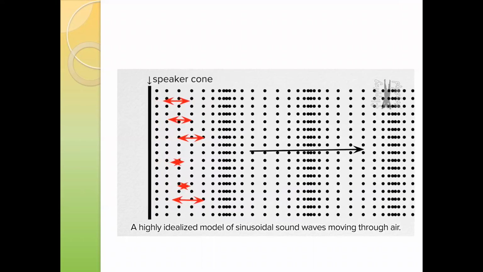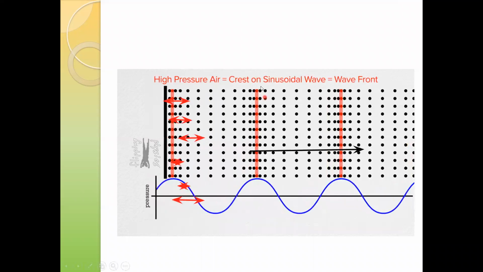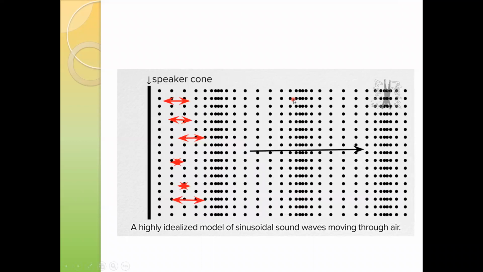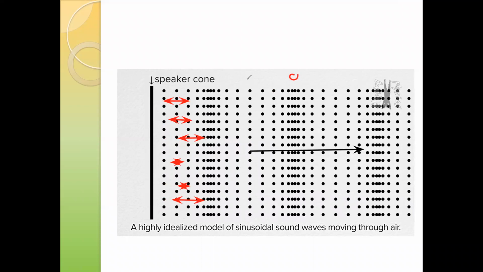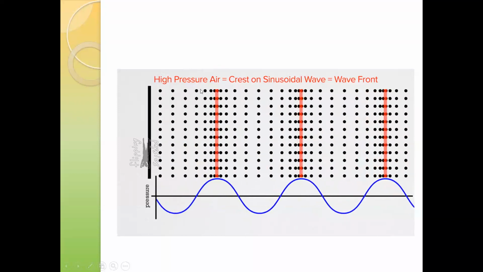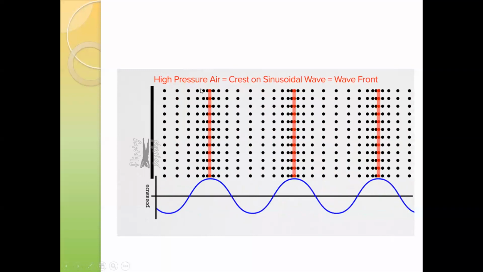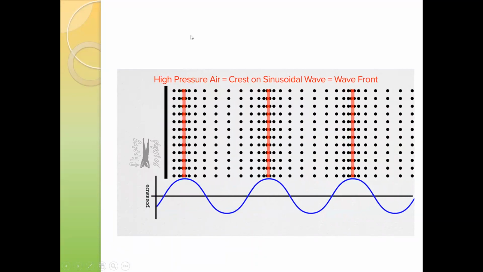And it creates a region where the particles are very close to each other. The region where the particles are closer to each other, we call compression. We can represent it by the letter C. And the region where the particles are far apart and the pressure is low, we call rarefaction. So sound actually travels from one place to another in a series of compressions and rarefactions. If we sketch a graph for the variation of pressure for a sound wave, in a compression the pressure is higher, whereas in a rarefaction the pressure is lower.